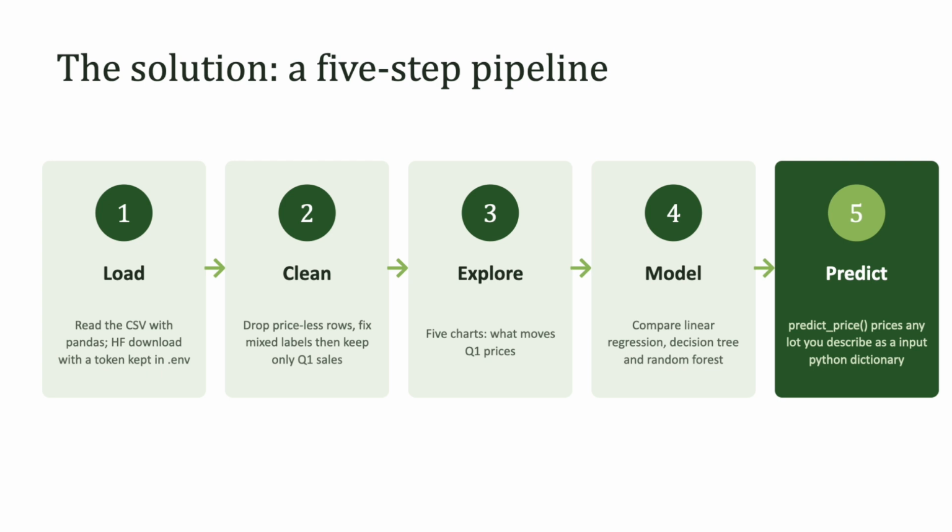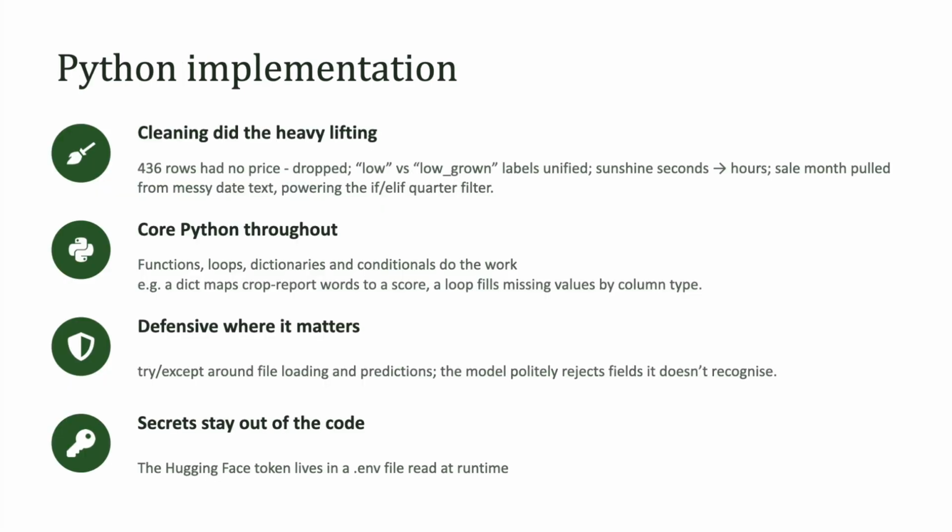My solution is a straightforward pipeline in a single notebook. I loaded the full data, cleaned it, filtered it down to the first quarter, explored it with visualizations, then trained and compared 3 regression models, ending in one function that predicts the price of any user input Python dictionary of a data instance. The notebook loads the dataset with pandas using a Hugging Face access token.